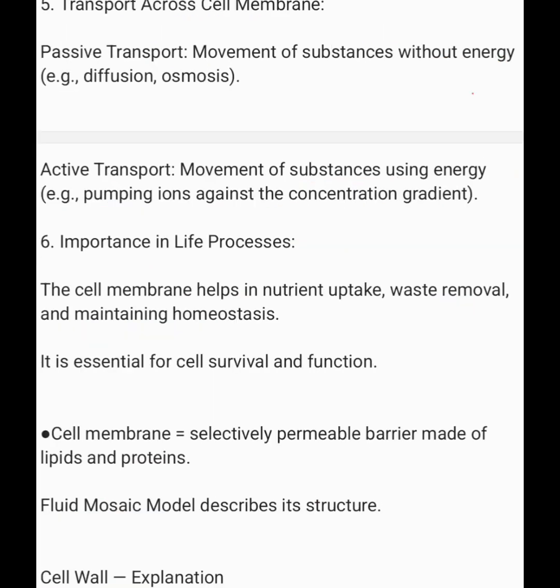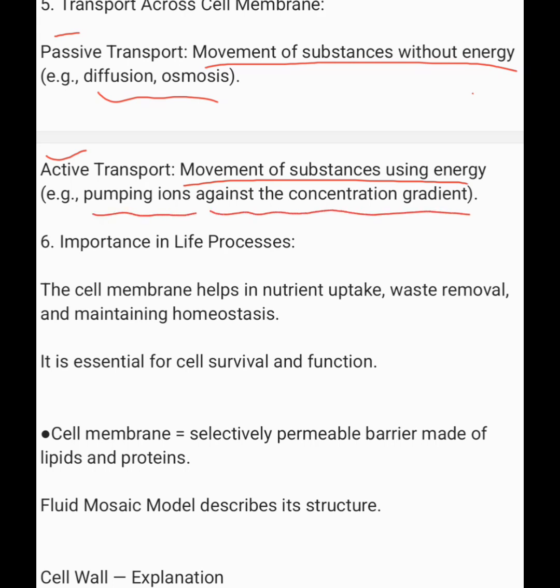Transport across the cell membrane is of two types: passive transport and active transport. Passive transport is the movement of substances without energy, for example diffusion and osmosis. Active transport is the movement of substances using energy, for example pumping ions against the concentration gradient.